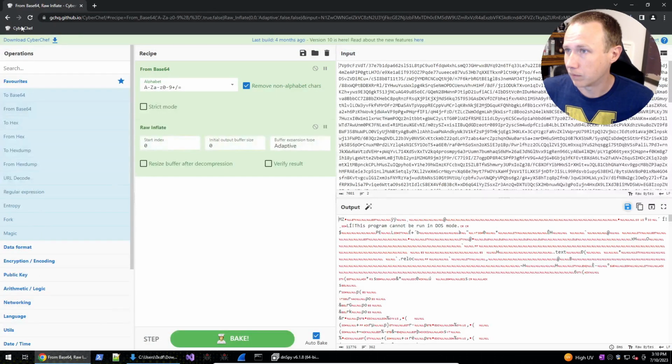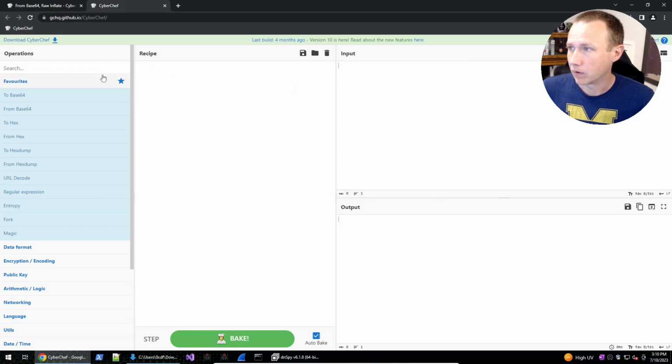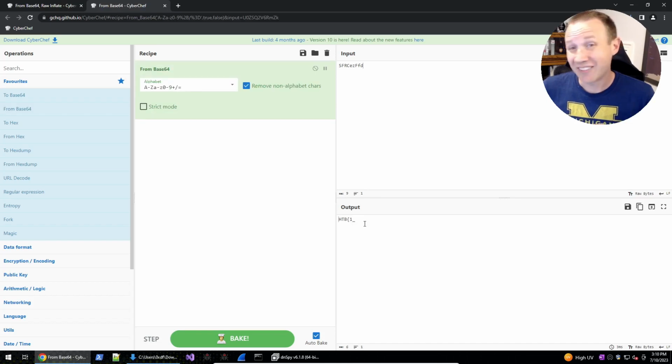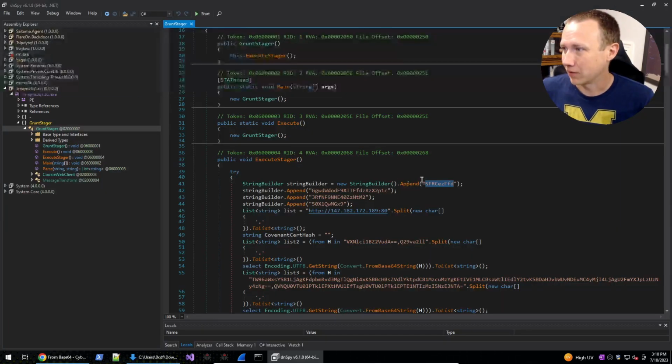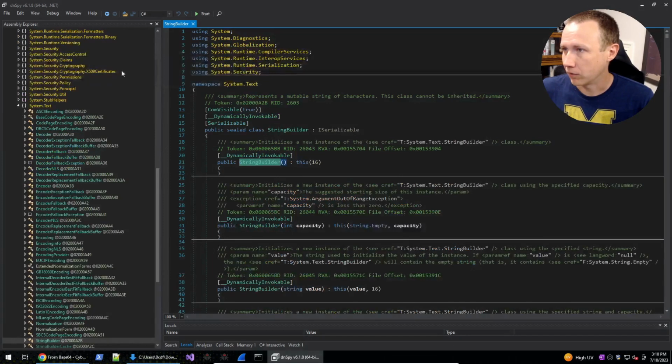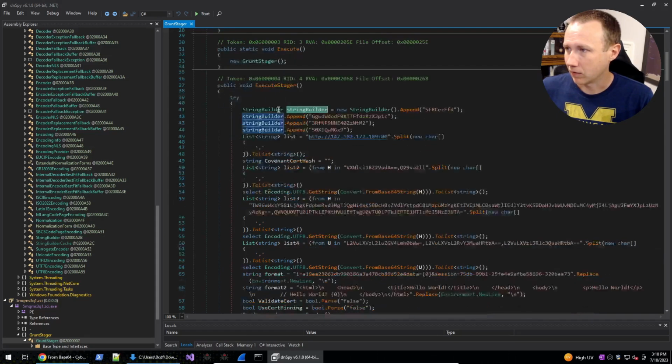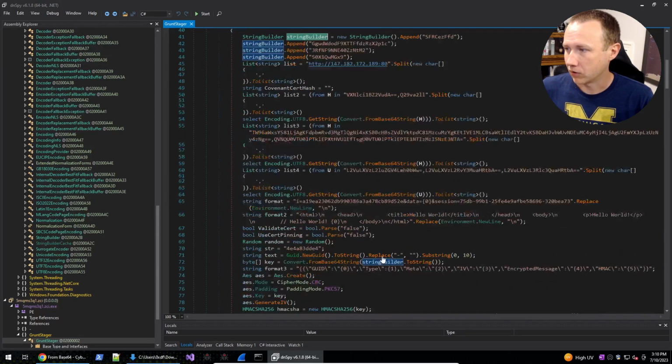So we can do a new tab, put this in here. From base64. That's definitely the start of a flag. So let's go ahead and grab this string builder right here. This string builder, you can see we've got these 1, 2, 3, 4, and then it's actually used down here to create the key that's going to be used for encryption.